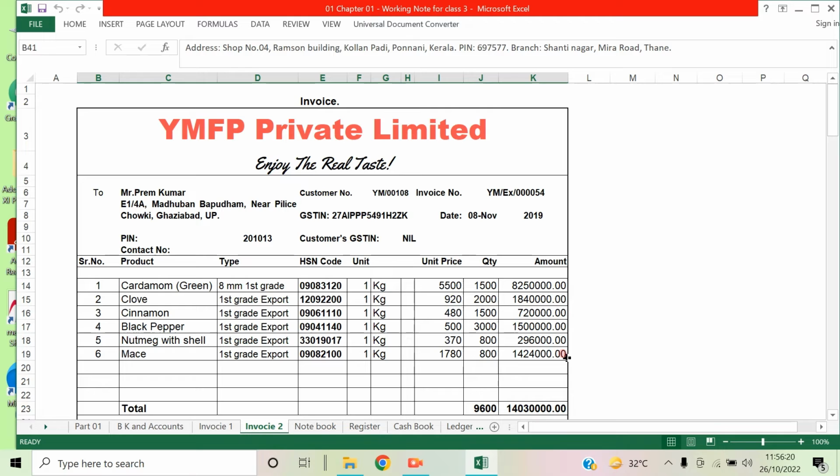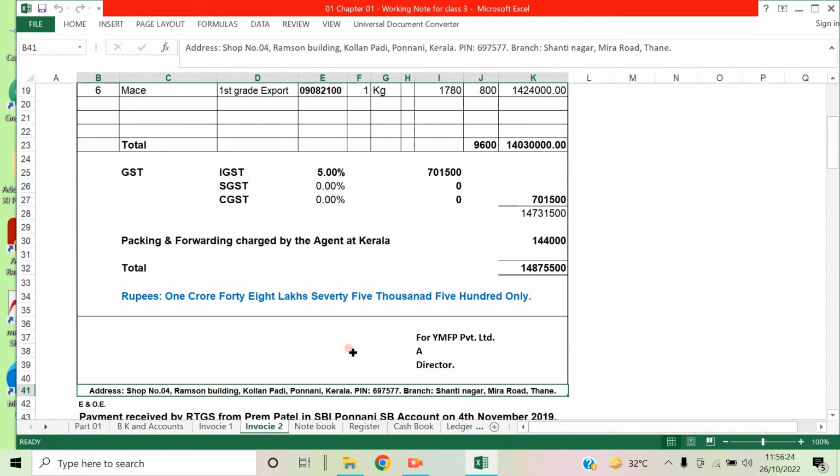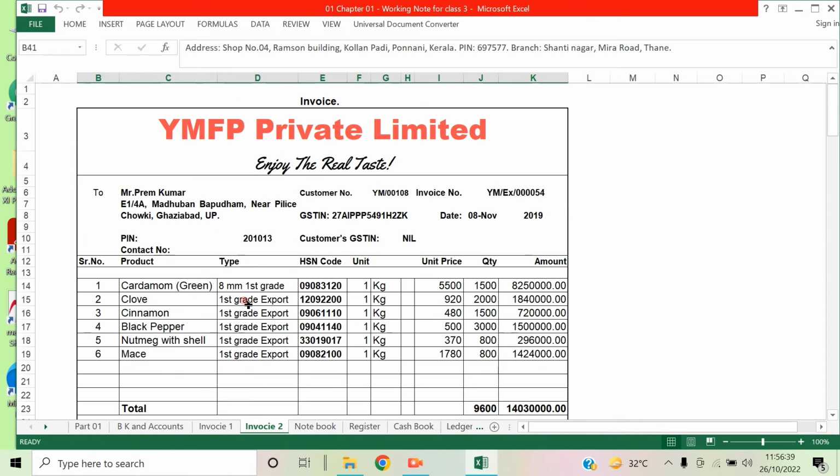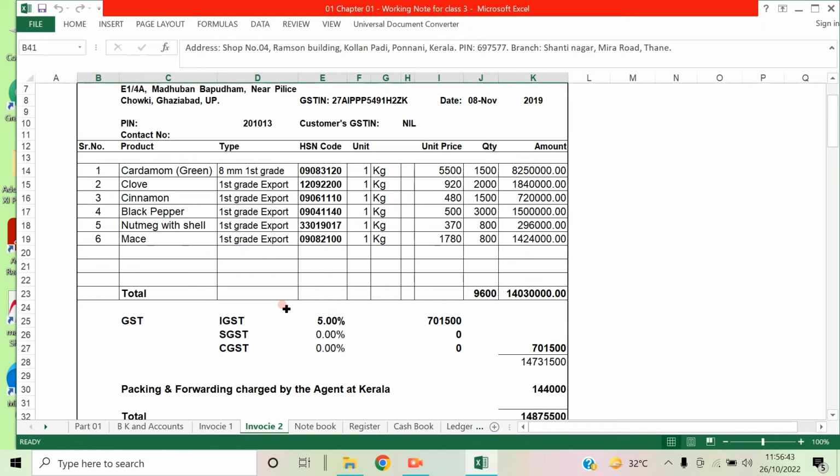Now these goods are sold to Ghaziabad, UP, from the address in Kerala, and the branch at Mira Road, Thane. Then this is sold from Kerala to UP, so it's an interstate sale. That means the goods are sold from one state to another state, so it is an interstate sale.